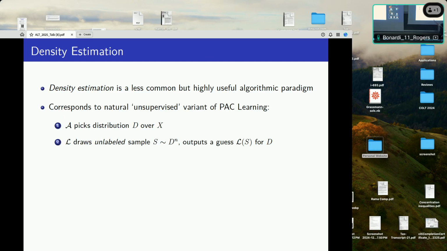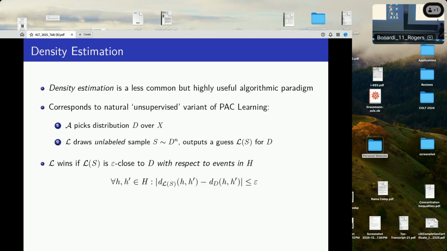What's the game? It's the same setting, but now the adversary will just pick a distribution. They won't pick any hypothesis. And the learner will draw a bounded number of unlabeled samples from this distribution, and they'll try to output a guess L of S, some distribution for D. And when do they win? Well, this better have to do something with the class, right? Because I haven't mentioned the class H yet.